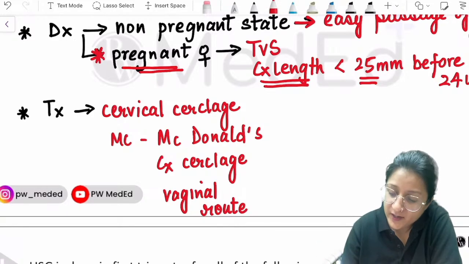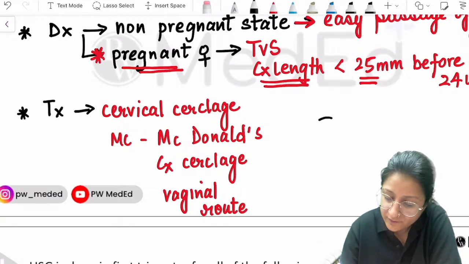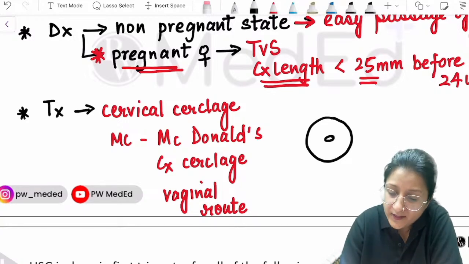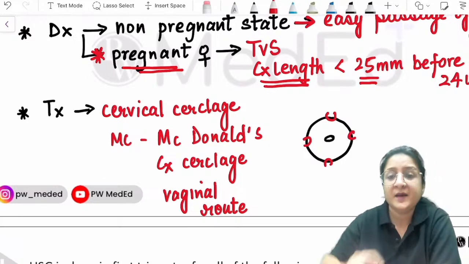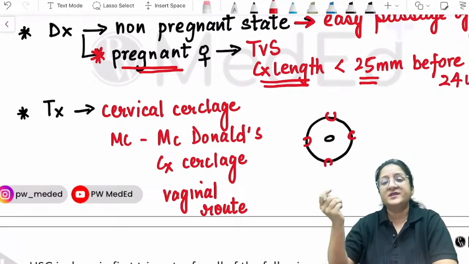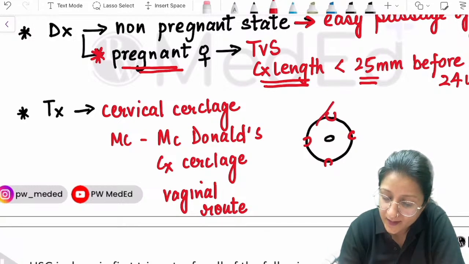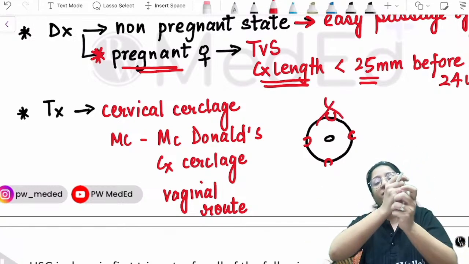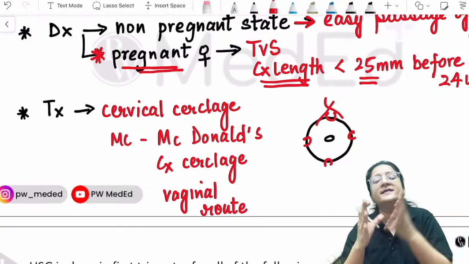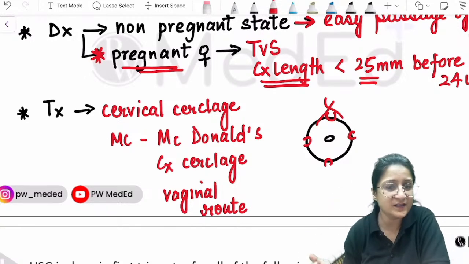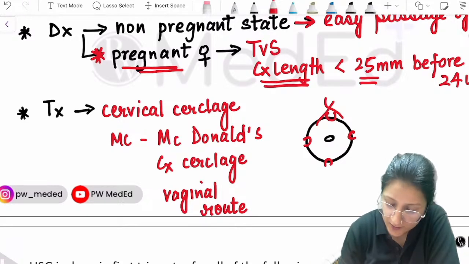So in the vaginal route, what do we do? For example, this is the cervix, and we are going to take purse string sutures all around the cervix, and then tie it in front and tighten it. So that is the treatment. That process is called cervical cerclage.